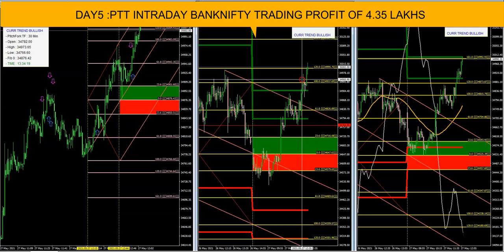I closed all my positions here. I know the market will go up to the 35,000 mark, but I don't want to take the risk, because you can see a lot of selling was there, and then a lot of buying was there in the negative candle also. I don't want to take a risk on this one. So all those things have been successfully closed.